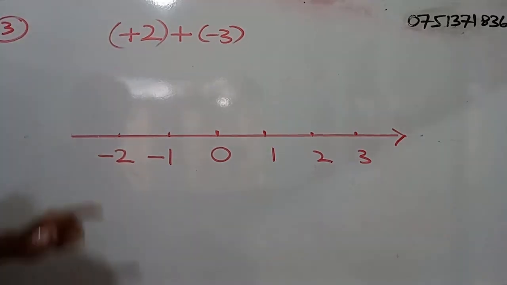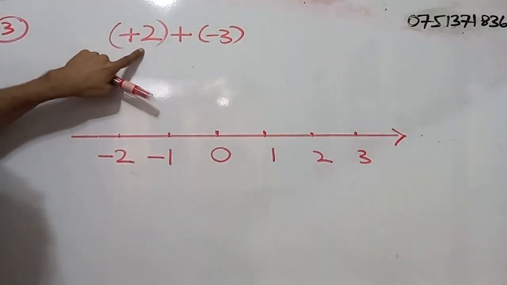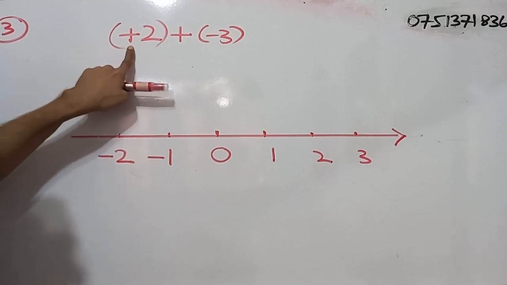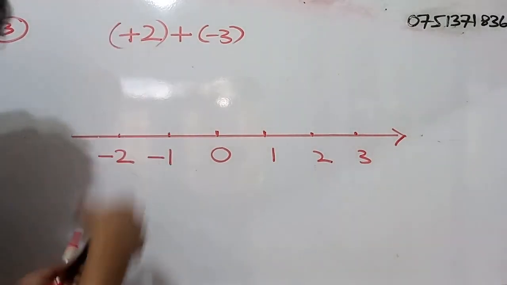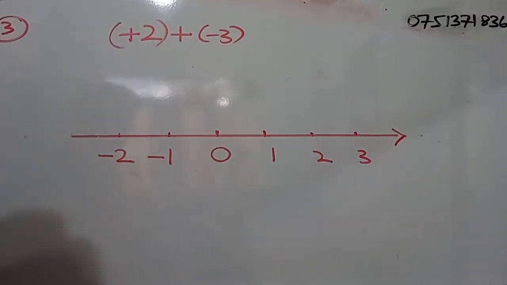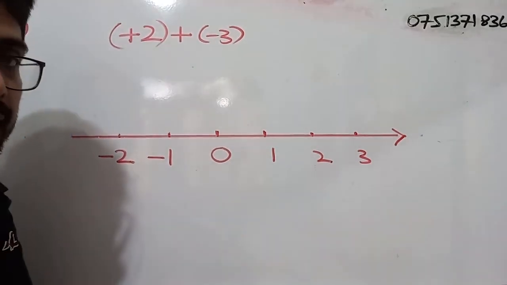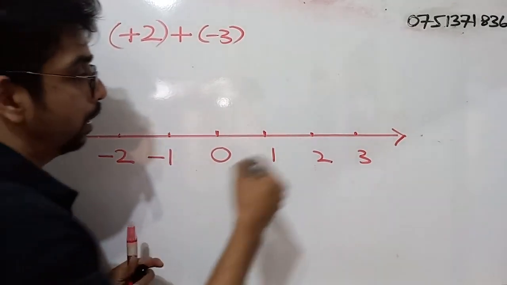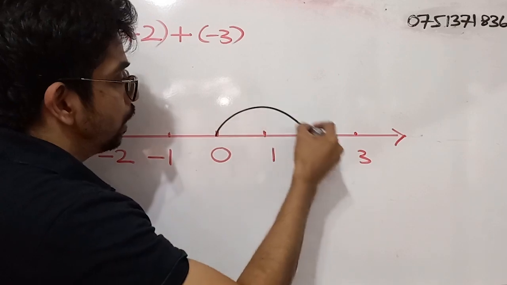First of all, we will mark positive 2. So positive, that means this number should be marked on the right hand side. So 2 units from the origin, from here to here.